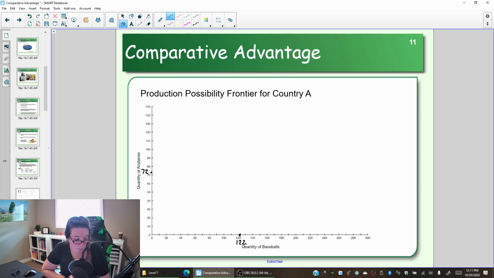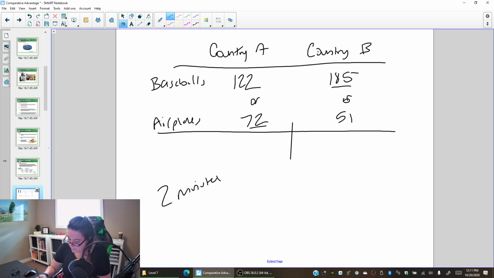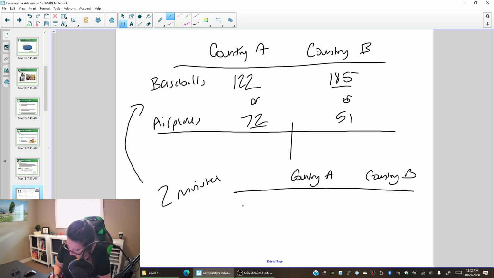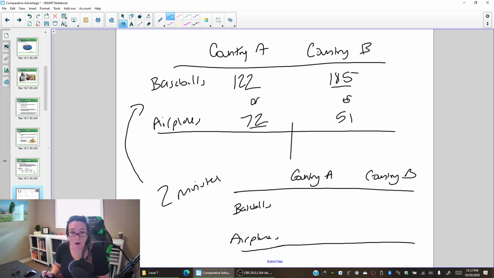The production possibility frontier shows the combinations of baseballs and airplanes we could make. So for example, we could decide to split our time between airplanes and baseballs. So here, this was in 2 minutes. They can make one or the other. But what if we split the time between? What if we spent a minute on airplanes and a minute on baseballs? Then it's no longer or, we're making some of both.